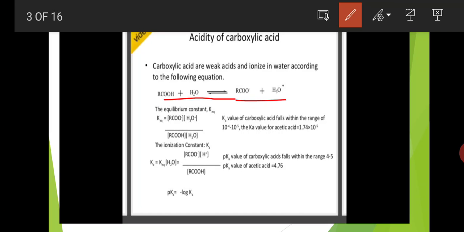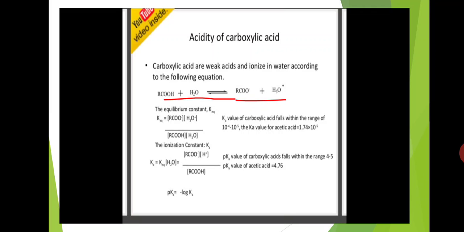The equilibrium constant Ka equals RCOO minus times H3O plus divided by RCOOH times H2O. The Ka value of carboxylic acids falls within the range of 10 to the power of minus 4 to 10 to the power of minus 5. The Ka value for acetic acid equals 1.74 times 10 to the power of minus 5.